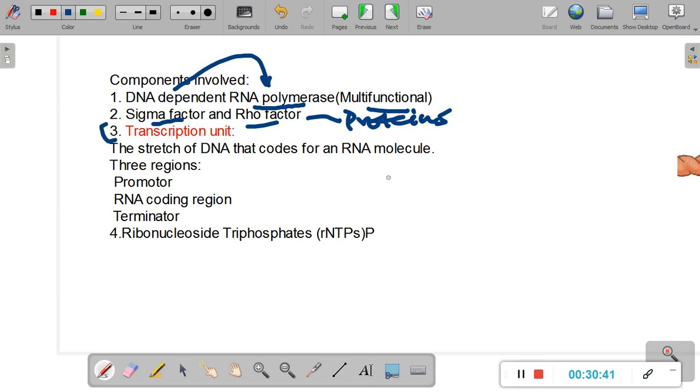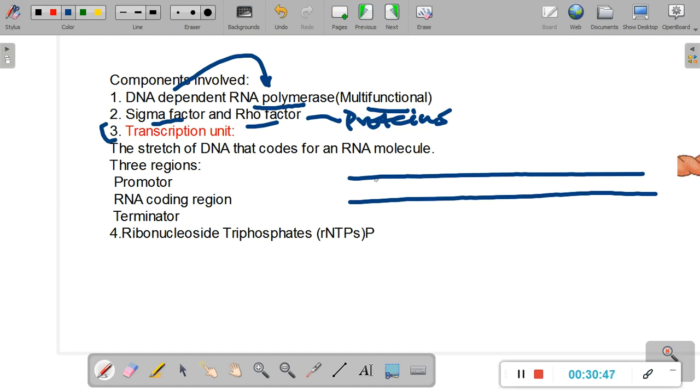Now let us try to understand the transcription unit first. Let us say this is a sequence of DNA, and in this particular DNA, let us say this is the 5' 3' strand and this is the 3' 5' strand. Now in this particular molecule of DNA, we'll have to change the orientation a little bit so that it becomes easy for me to explain. So let me have the 3' end here and the 5' end here, and the 5' end here and the 3' end here. Now let us say this is a particular gene, which will encode for a particular RNA.